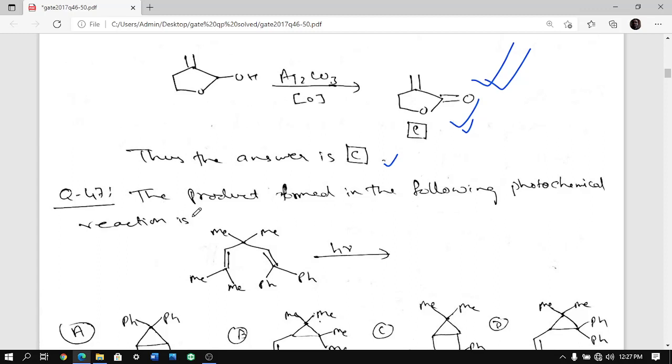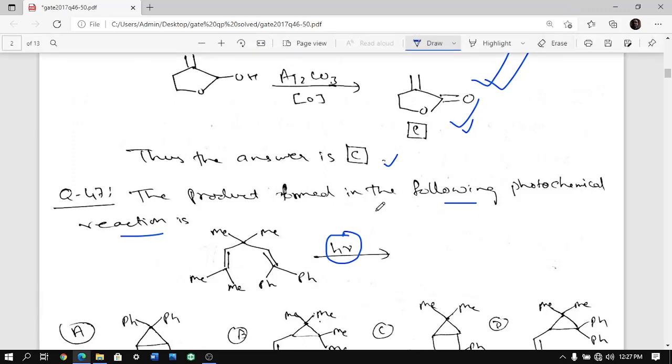Moving on to the next question, the product formed in the following photochemical reaction is. So you are having this molecule and you are putting photochemical reaction. In photochemical reactions, some 5 are there, you have to remember. Paterno-Büchi is there, Norrish type 1, type 2, and this di-pi-methane.